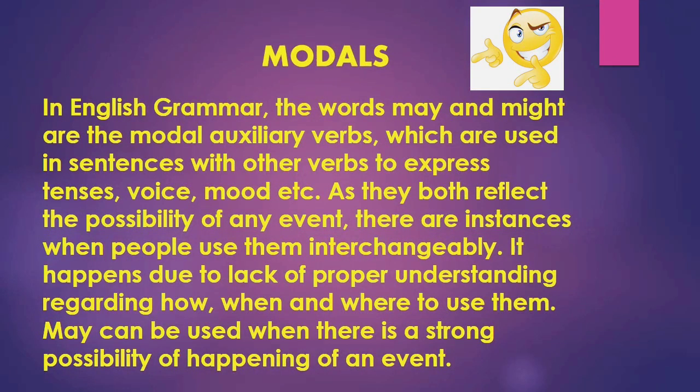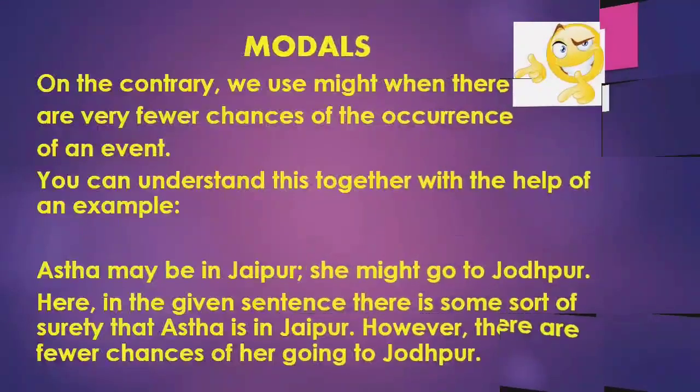In English grammar, the words may and might are the modal auxiliary verbs which are used in sentences with other verbs to express tenses, voice, mood, etc. As they both reflect the possibility of any event, there are instances when people use them interchangeably. It happens due to lack of proper understanding regarding how, when and where to use them. May can be used when there is a strong possibility of happening of an event. On the contrary, we use might when there are very few chances of the occurrence of an event.